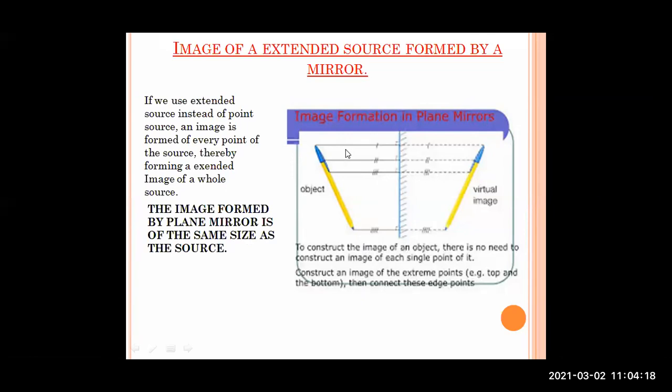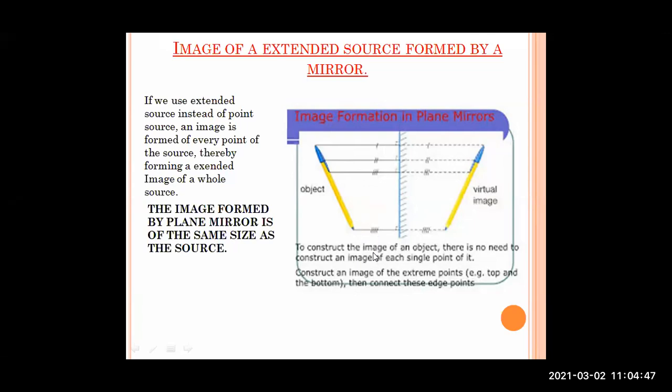Now you can see these distances which are given, they are equal, from the object to the mirror and from the mirror to the virtual image. They have taken 4 points and measured the distance. You can see the same signs are given on both sides. This depicts that they have equal length. Each point will have equal length.